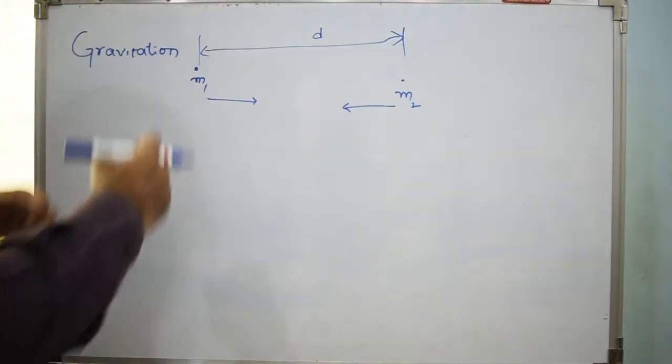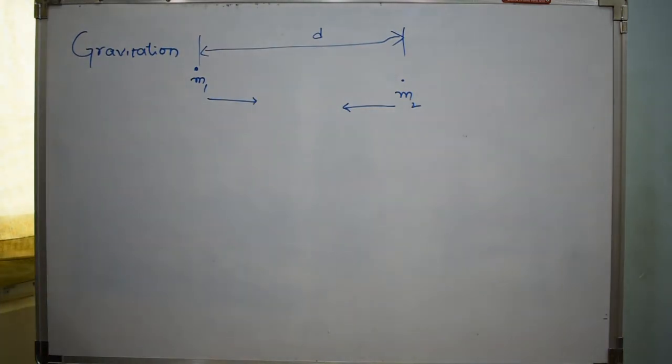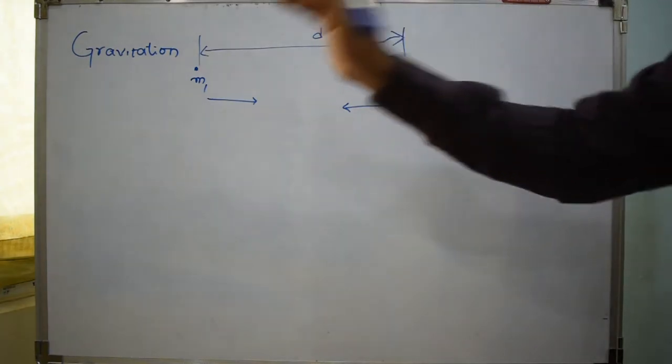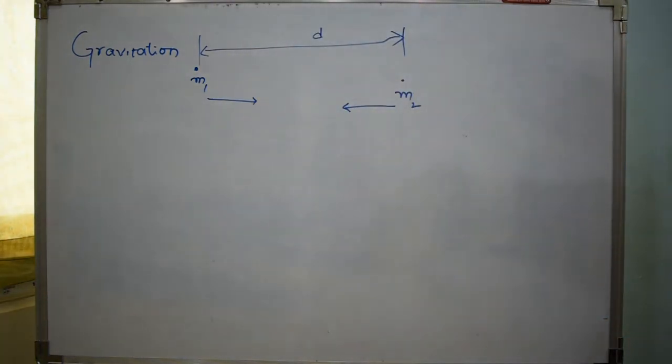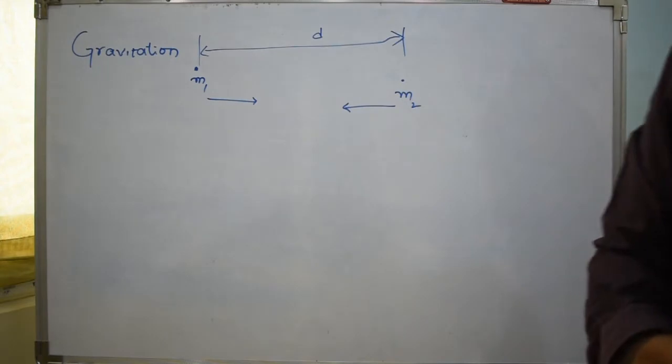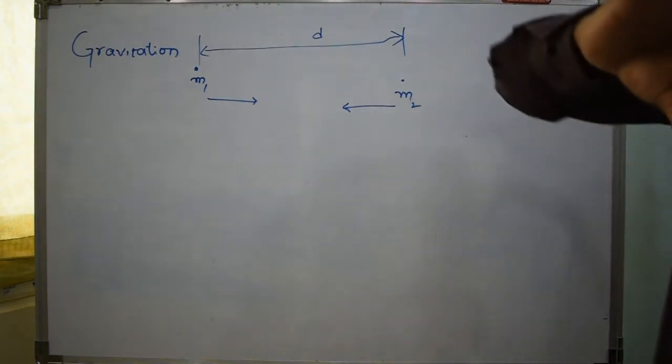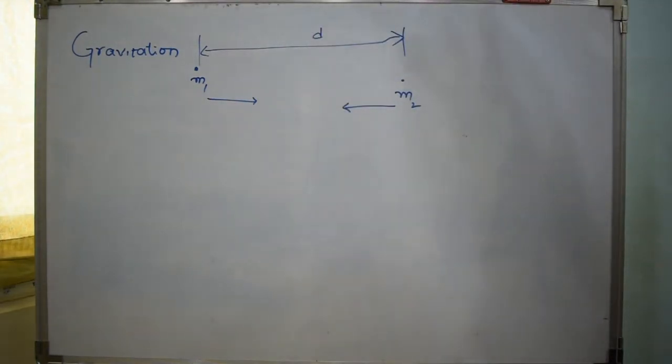So force is directly proportional to m1 into m2, the product of the masses. The simple way of understanding this is, when you increase the product by a certain proportion, let's say by x times, the force acting between these two masses will also increase x times.